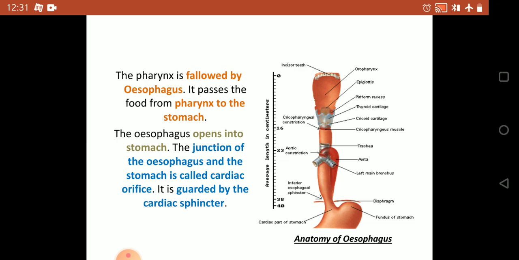So sphincters are nothing but they are the blockage, or you can tell gateways, like how in the dam they are closed to prevent the flow of water. So now if these cardiac sphincters are not there, if you make your body upside down, like head down and your legs up, the food which is present within your stomach has to come out. So to prevent this type of action, the cardiac sphincters are present. So that is the function of the cardiac sphincter.